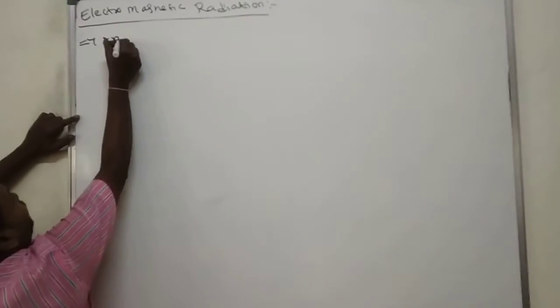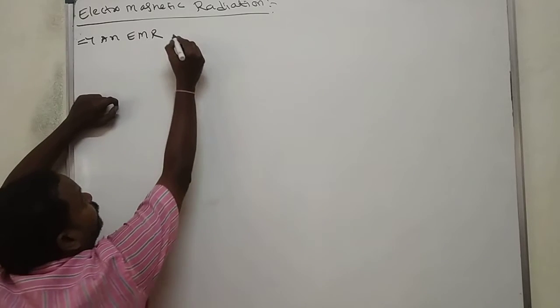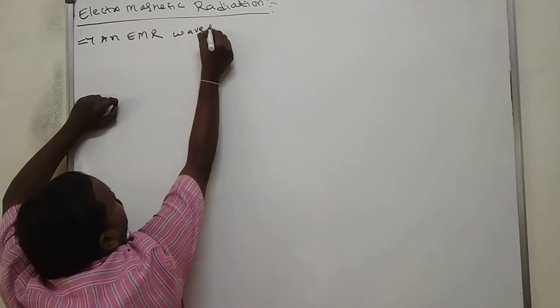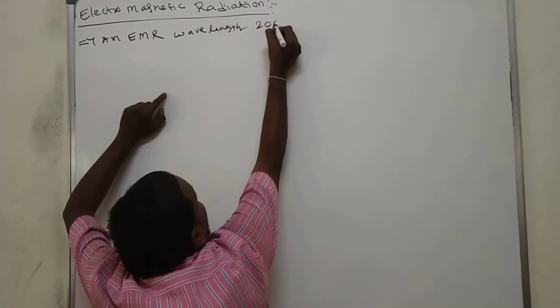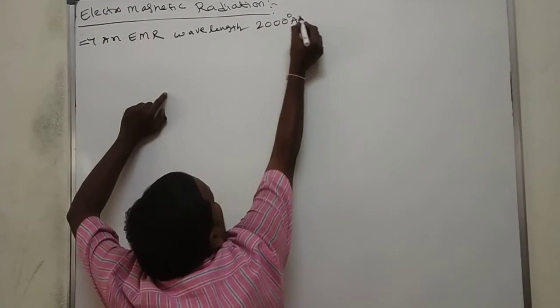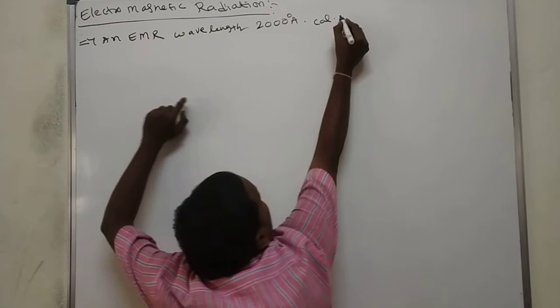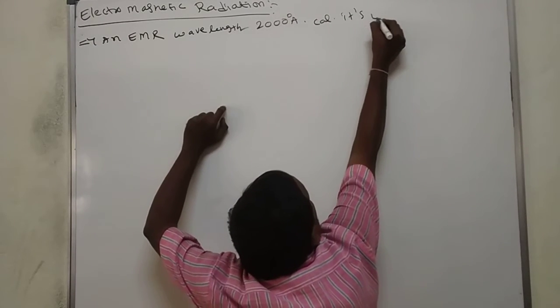An electromagnetic radiation has wavelength 2000 angstroms. Calculate its energy.